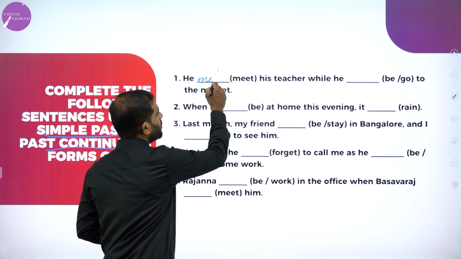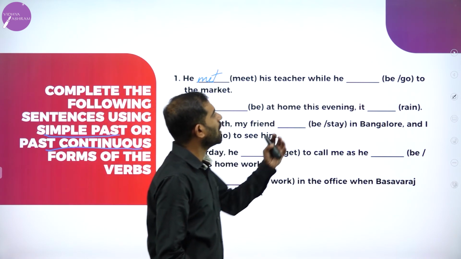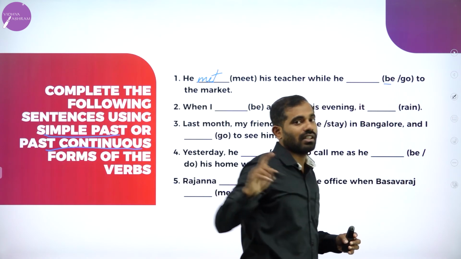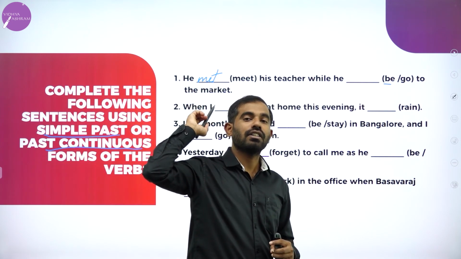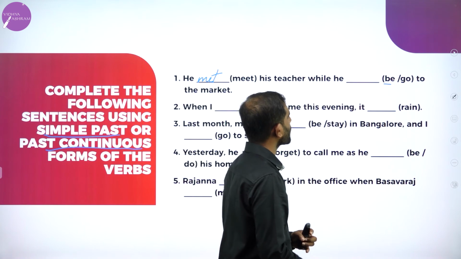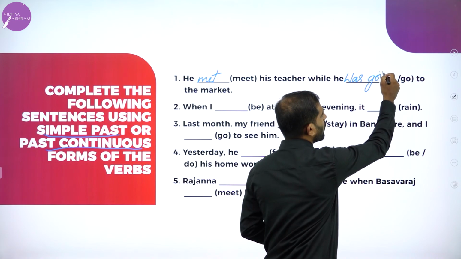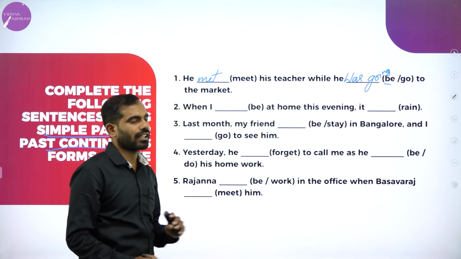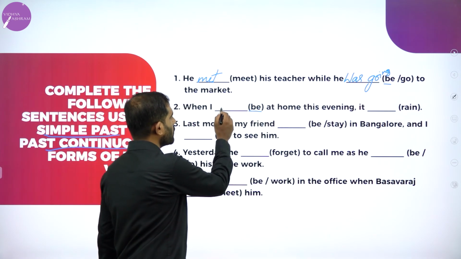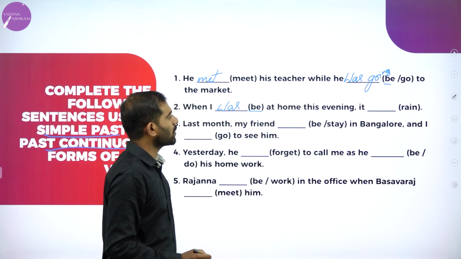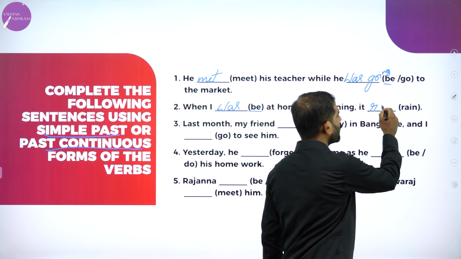He met. Meet, past tense is met. He met his teacher while be form, it is clearly given there, no present tense. It is past tense. So we are strictly going to use past form. While he was going to the market. When I, again be form, when I was at home this evening, it rained.